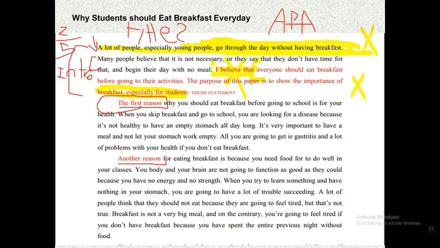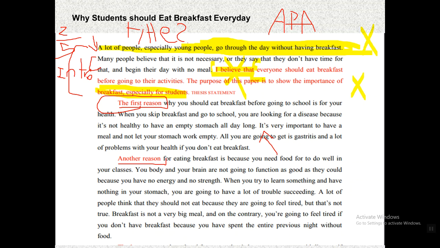Please use linking words. For example, you can start by saying, indeed, comma, I wonder why students should eat breakfast before going to school, and so on. When you skip breakfast and go to school, comma, you are looking for a disease because it's not healthy, and so on. Here, I can say that he already supported the reason with a lot of details and facts, but it's not that interesting. I don't feel interested in reading the information that he has mentioned here.